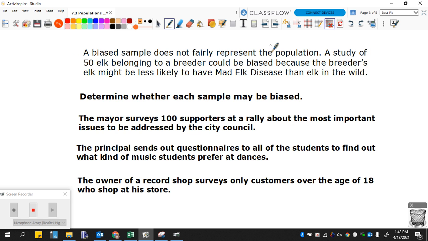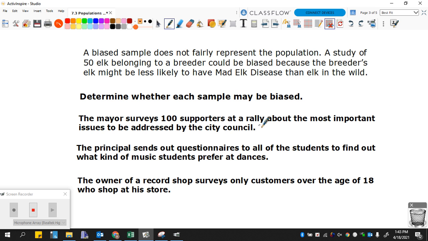A minute ago, we talked about testing the 50 elk that belong to a breeder. That could be biased because the breeder's elk would very likely be less likely to have the mad elk disease than the elk in the wild. Now determine whether each of these three samples can possibly be biased or not. The mayor surveys 100 supporters at a rally about the most important issues to be addressed by the city council.